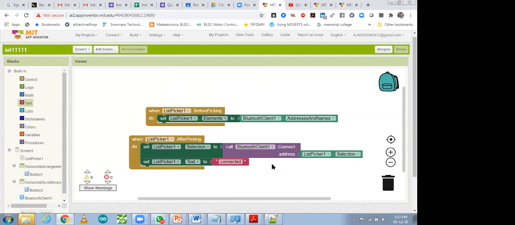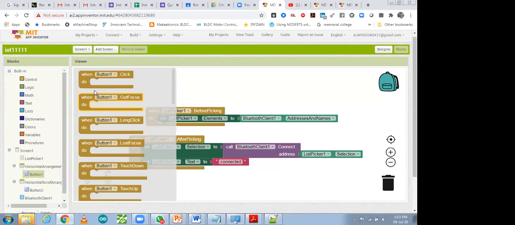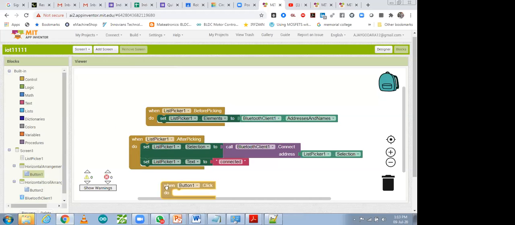Now after that, this one is for connections. With the help of that, you will be able to select your Bluetooth device with your mobile phone. You will check the available list of devices and after that you can connect it. So after connection, if you want to use your button, click on the buttons. You can take this button block.